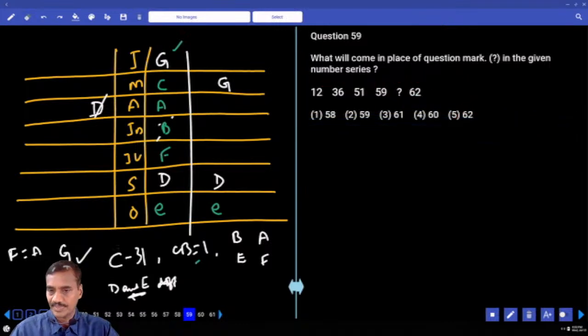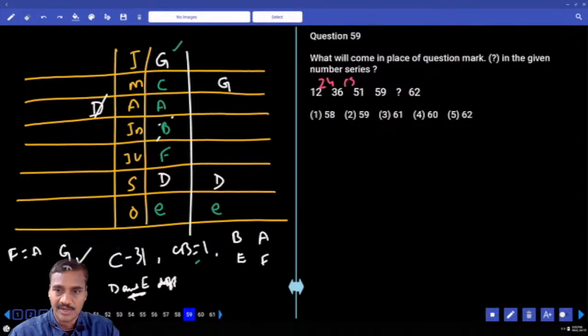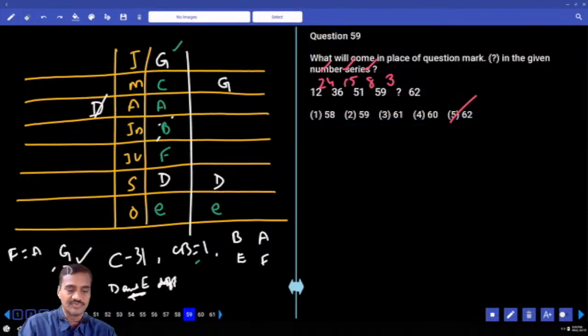Then 59. Now 12, 36, 51. 12 and 36, what is the difference? The difference is 24. And 36 and 51, 15. And next, 51 and 59, 8. Now 24 can be written as 5 squared minus 1, 4 squared minus 1, 3 squared minus 1, 2 squared minus 1 is what? 3. 59 plus 3 is 62, choice 5, 15.